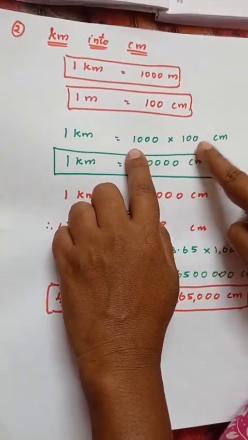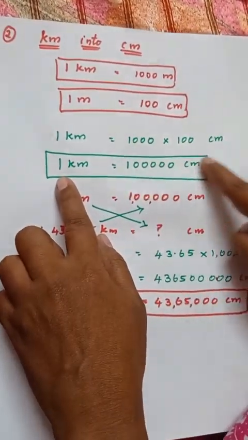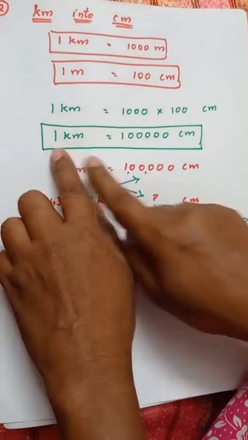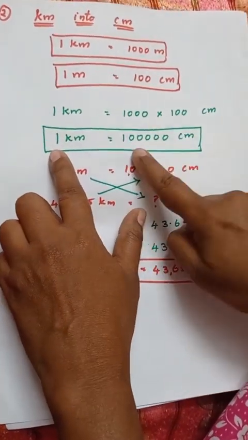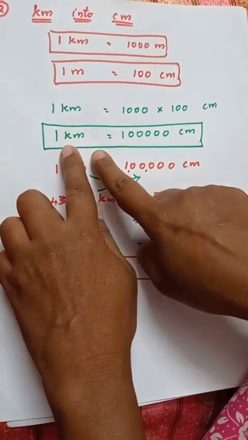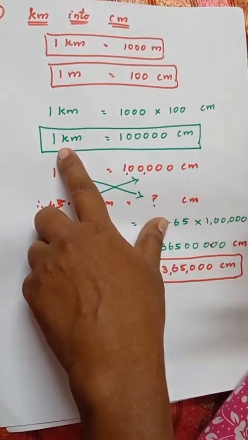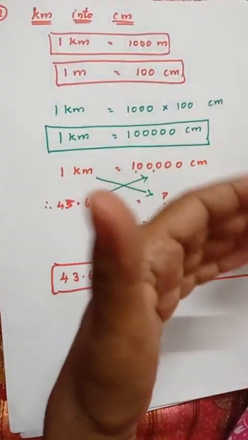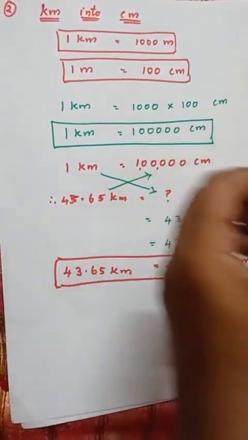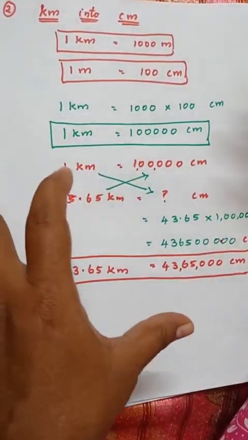1000 into 100 centimeter. So we get what? In terms of centimeter, we will get the answer. See here, 1 kilometer is equal to, just multiply that and you get the centimeter value. That is kilometer in terms of centimeter. Did you understand, children? I'll repeat this. If you have the jumped units, and if you have the consecutive unit, the technique is just crisscross and write the units on the same side, isn't it, children?